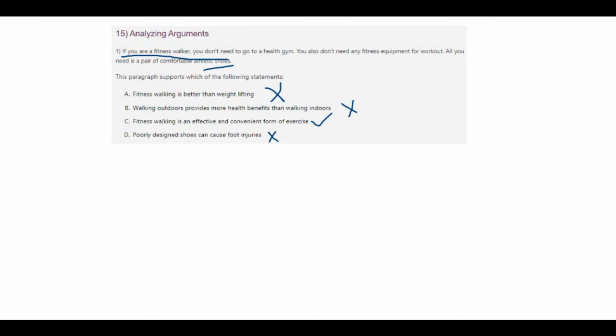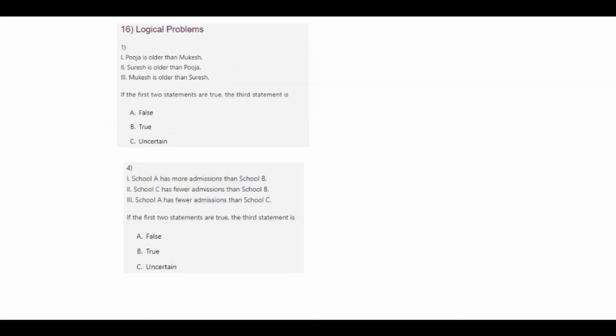No. We don't want irrelevant statements. We only want to analyze the correct arguments. So your answer is C. Okay.